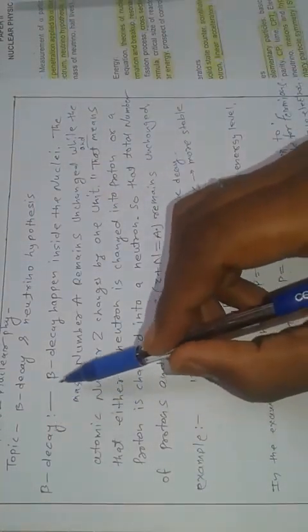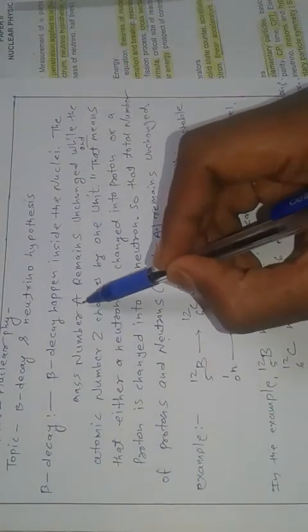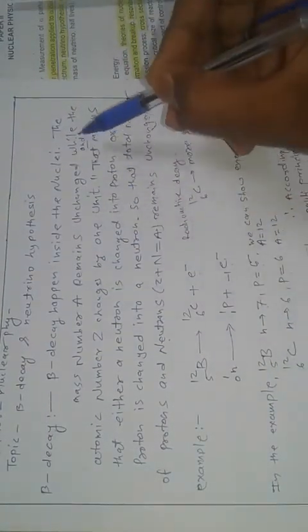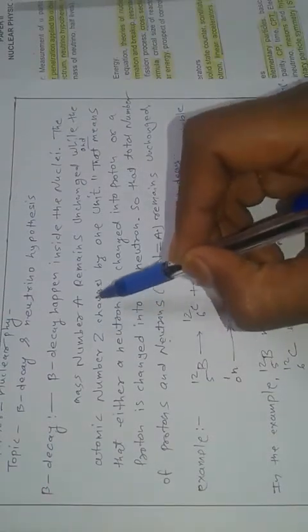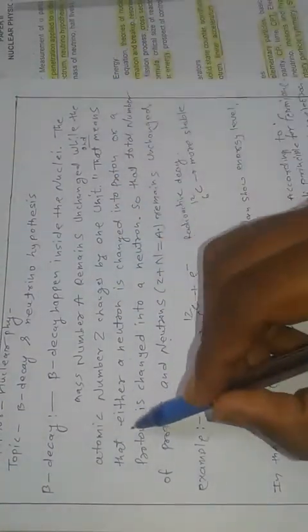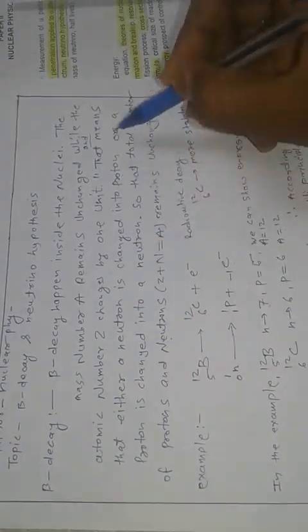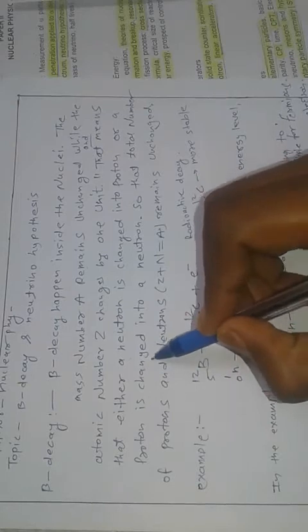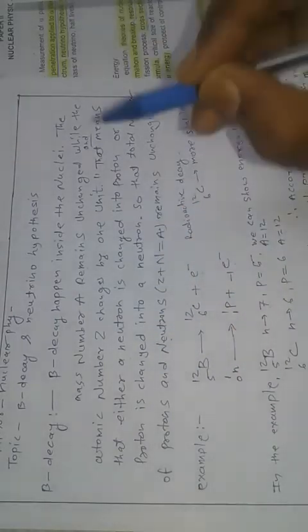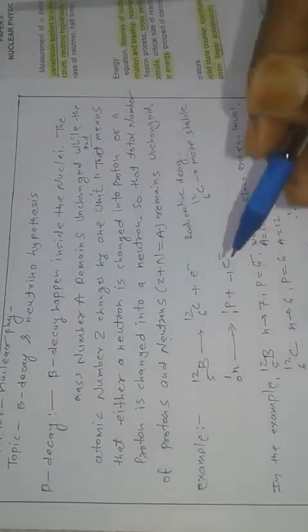Beta decay is a decay that happens inside the nuclei, where the mass number A remains unchanged and the atomic number Z changes by 1 unit. That means either a neutron is changed into a proton or a proton is changed into a neutron, so that the total number of protons and neutrons remains unchanged in beta decay.